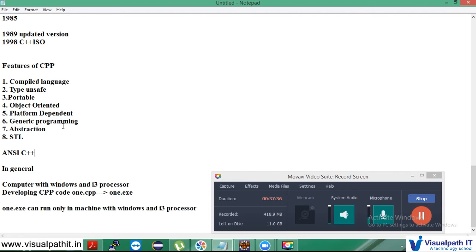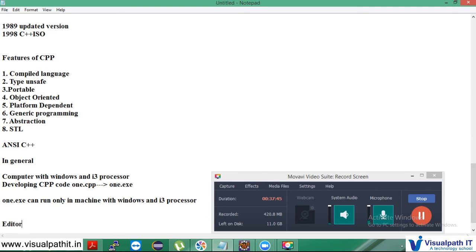Now let's look at the environment. What are all the editors that we have for writing C++ code?